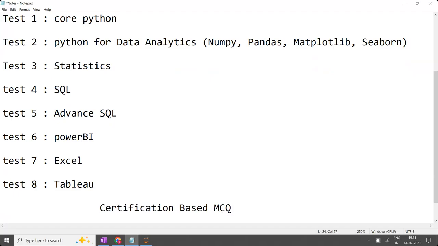In every test, you will get around 60 questions, and 1 hour will be the exam time. So every 1 minute you have to complete one question, right? It is going to be the MCQ, which will help you for this.